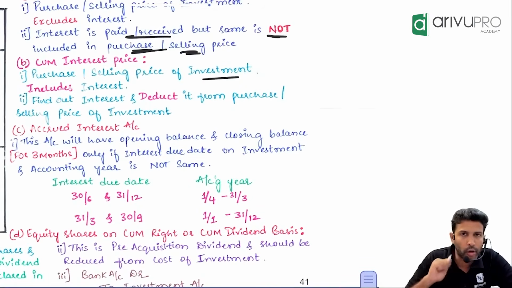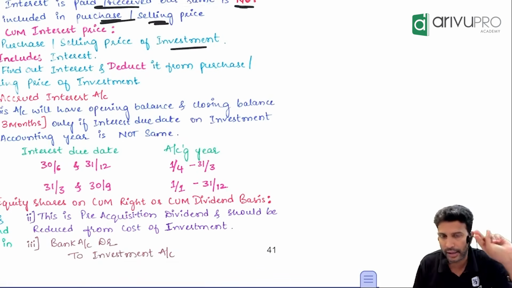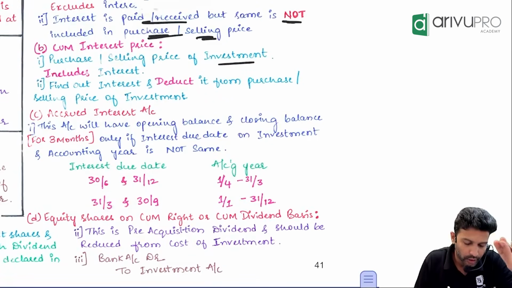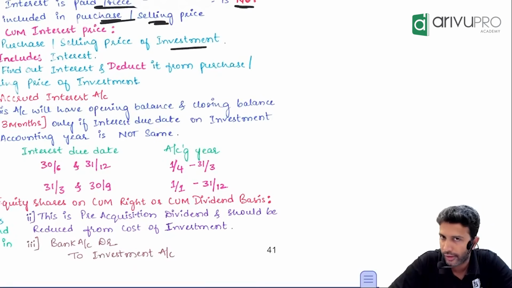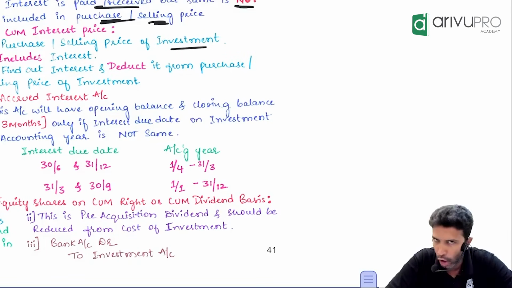Okay, sir, one more adjustment you should not forget for debentures is something called accrued interest. Now, what is this concept? Two things you need to keep in mind for accrued interest. One is accrued interest's opening balance, and other is accrued interest's closing balance. This they will not give in the question. You have to do it. It's more like a hidden adjustment.